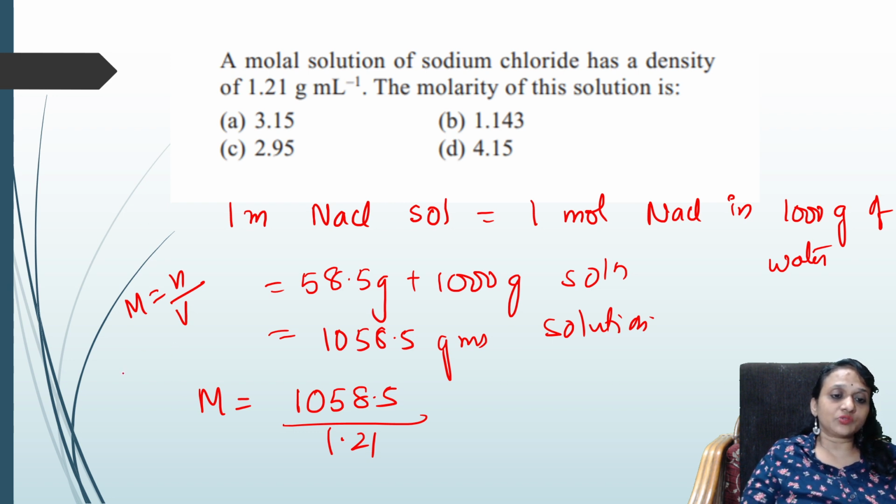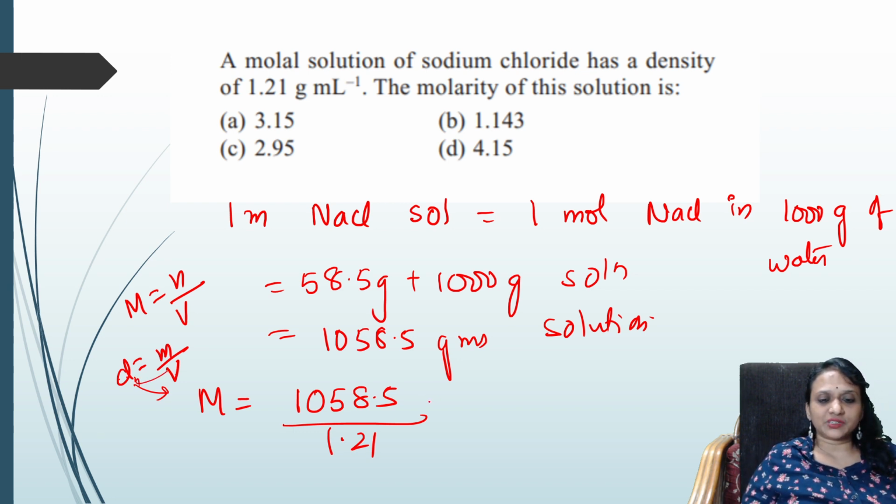What is volume of the solution? Density is equal to mass by volume, so volume and density are inversely related. Fine. So what did I do? Instead of volume, I have taken mass 1058.5 divided by density, which comes to approximately 875 ml.